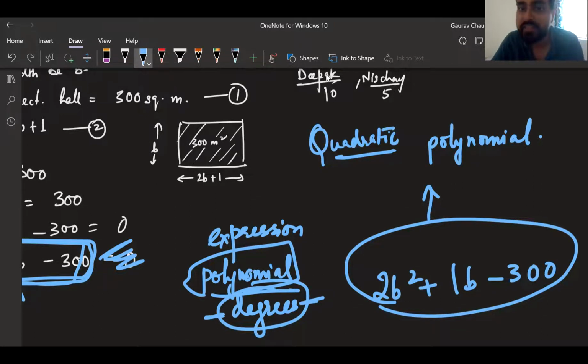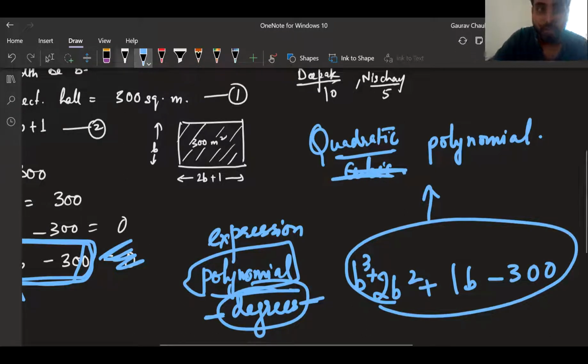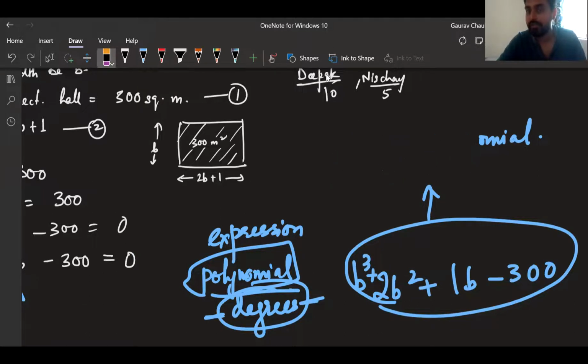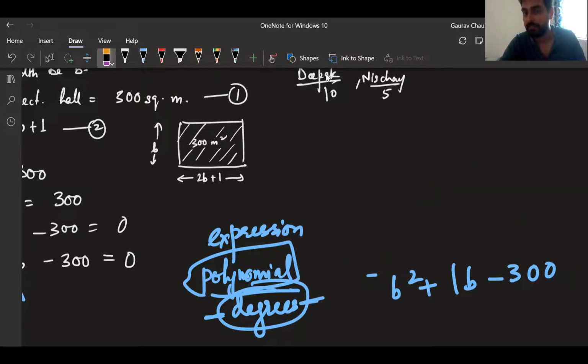Okay. If the degree is 3, suppose here we have b cube also. What will it be called, Nishchay? Sir, cubic polynomial. Very good. So from that knowledge of polynomials, what we are learning right now is coming.